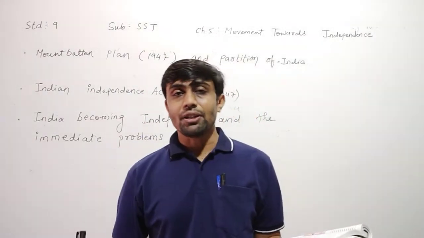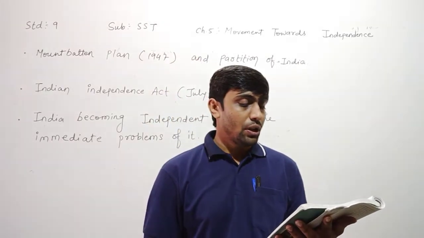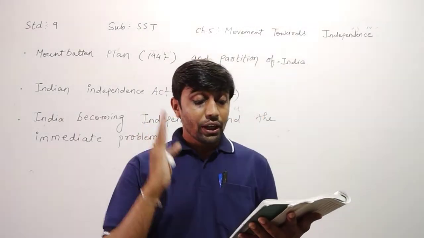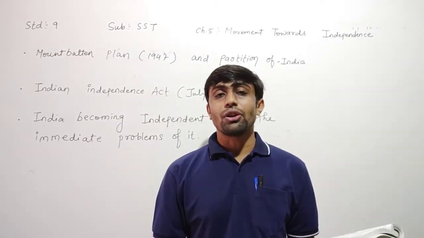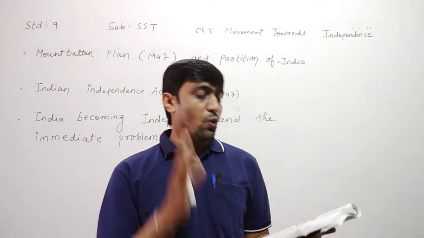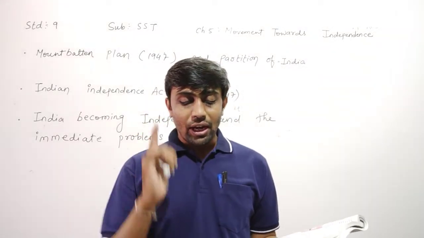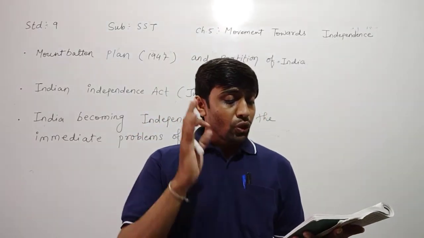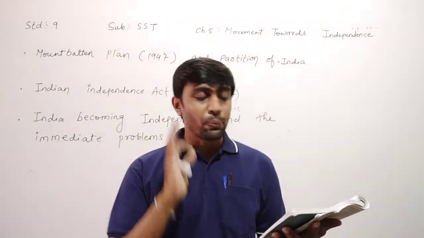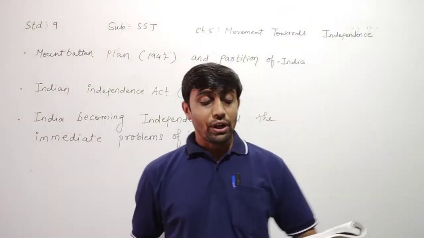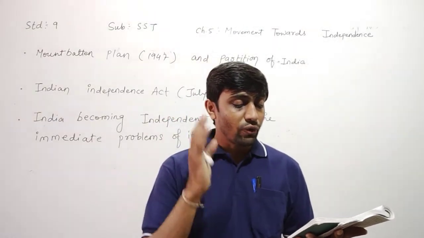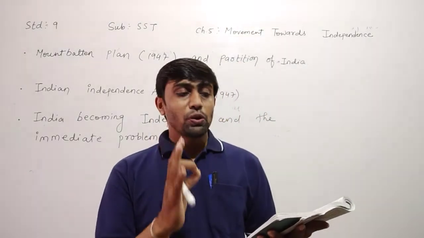India and Pakistan, now two separate nations. Independent nations came into existence as a result of the Mountbatten Plan and the Indian Independence Act 1947. After the independence, they had to find the resolution of the following problems.